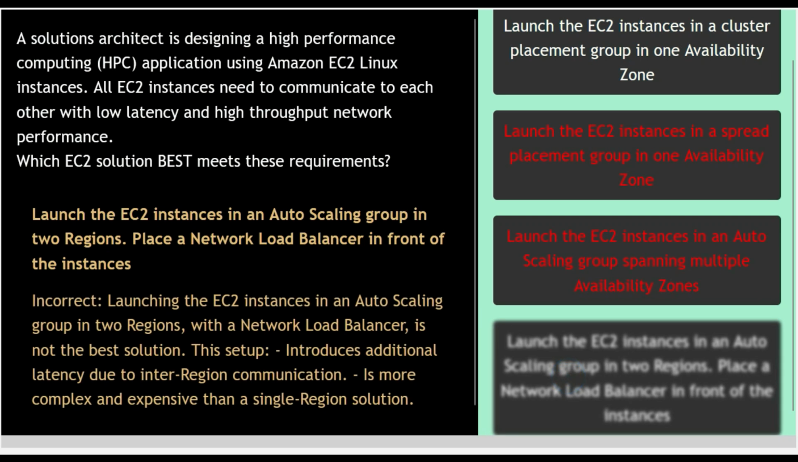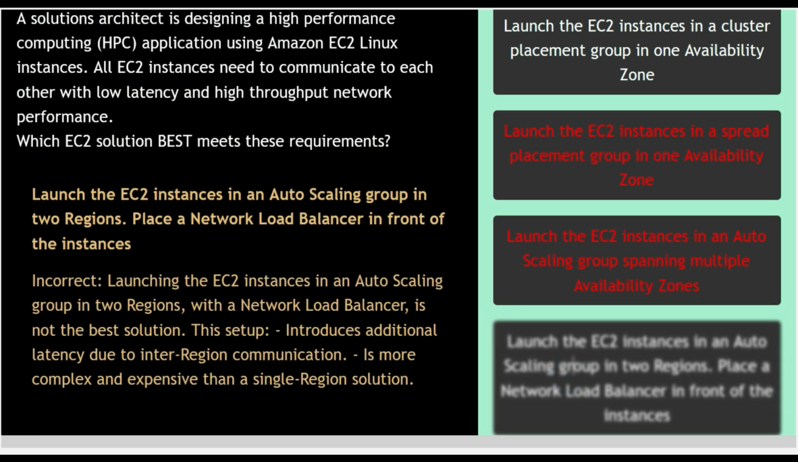Option number 4. Launch the EC2 instances in an auto-scaling group in 2 regions. Place a network load balancer in front of 2 instances. This option is incorrect, as launching the EC2 instances in an auto-scaling group in 2 regions with a network load balancer is not the best solution. This setup introduces additional latency due to inter-region communication. It is more complex and expensive than a single region solution. So option number 4 is incorrect.